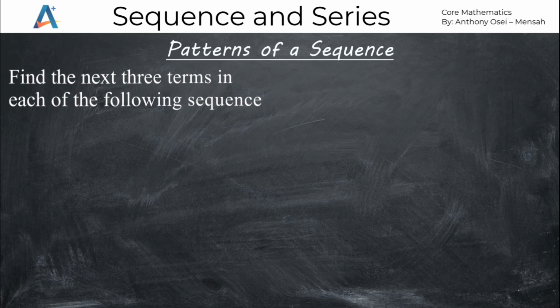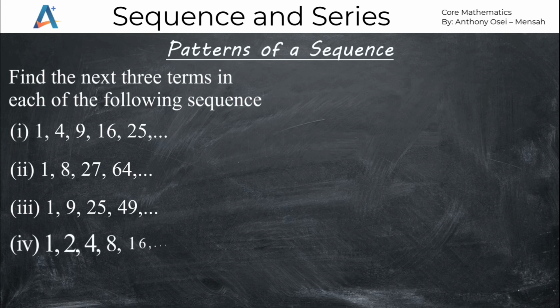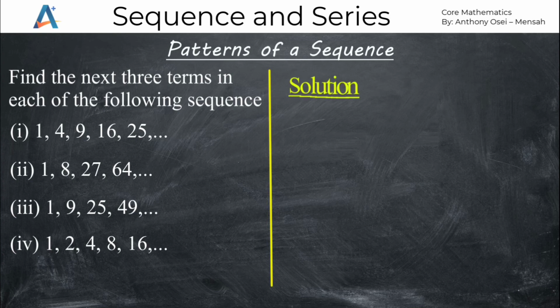Now we want to take an illustrative example on this particular pattern of sequence. This question reads: find the next three terms in each of the following sequences. We have 1, 4, 9, 16, 25. We have 1, 8, 27, 64, and so on. We have 1, 9, 25, 49, and so on. We have 1, 2, 4, 8, 16.